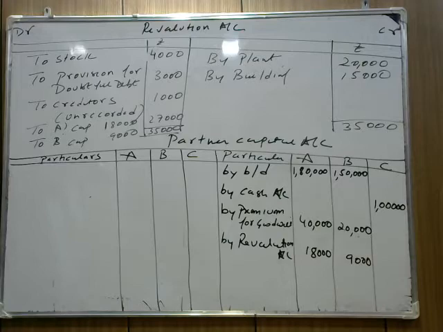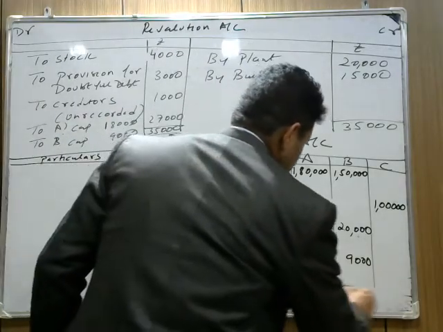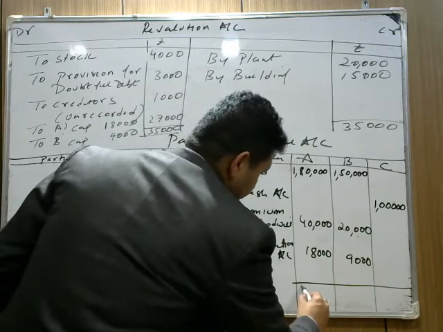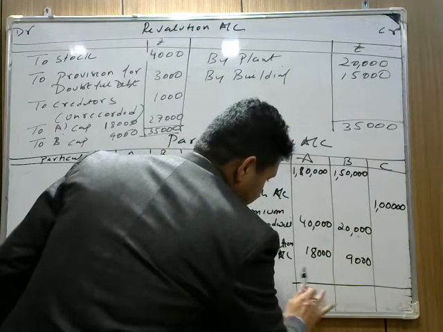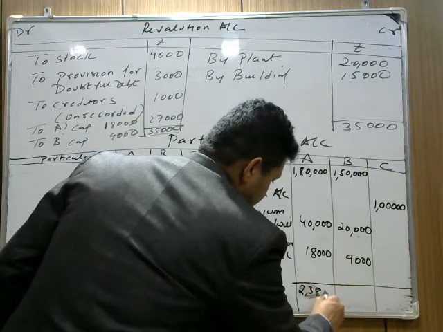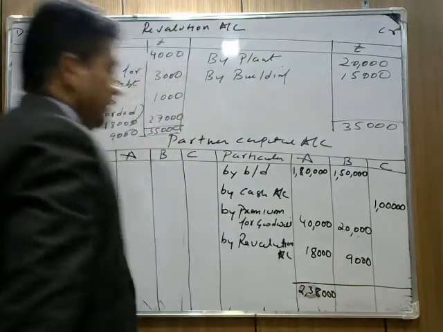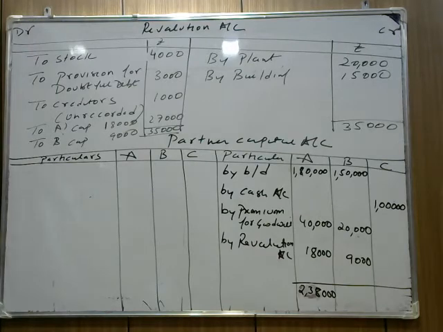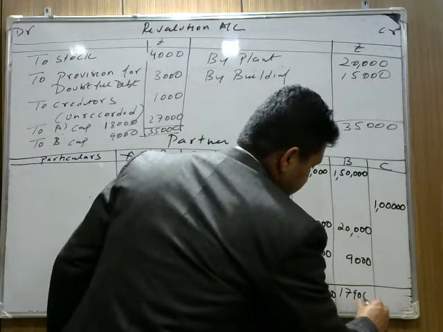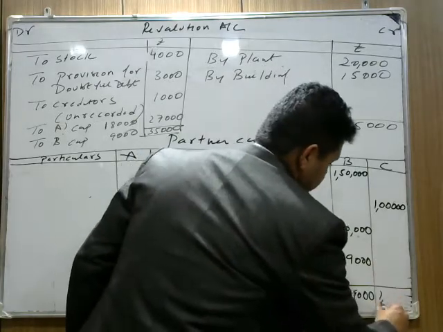It's a simple question. The total of 180 plus 40 is 220 is coming 2,38,000. We check 2,38, 1, 2, 3. And this came 1,79,000. C is coming 1 lakh.